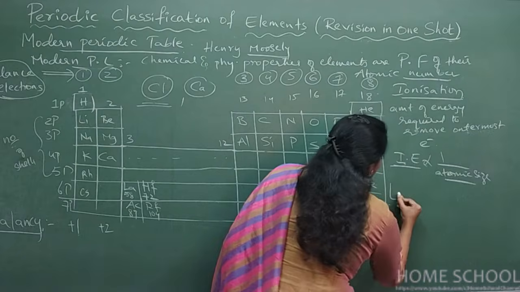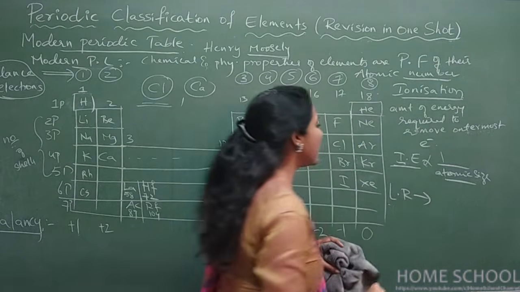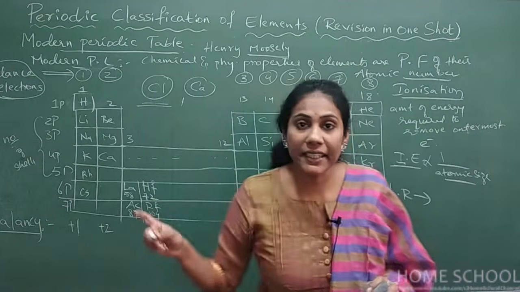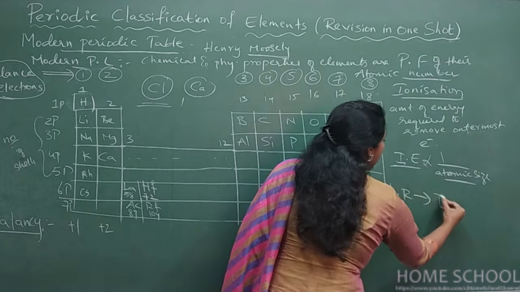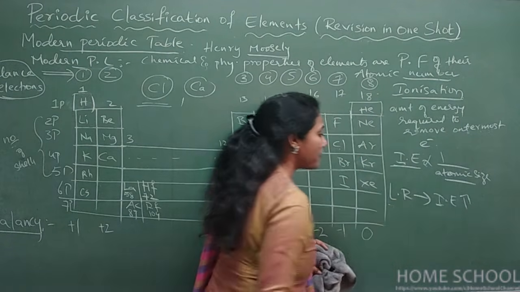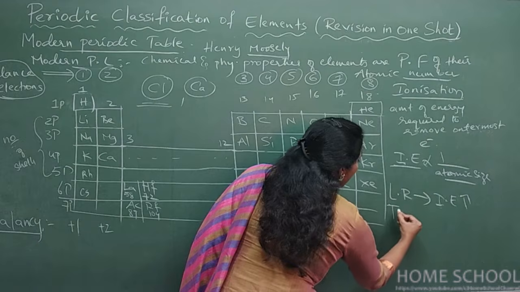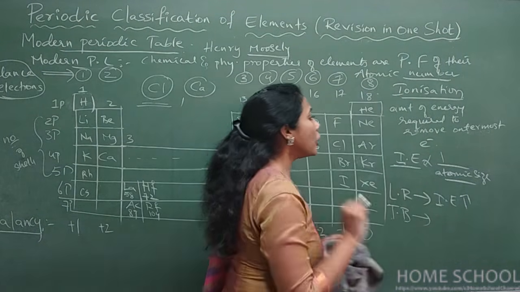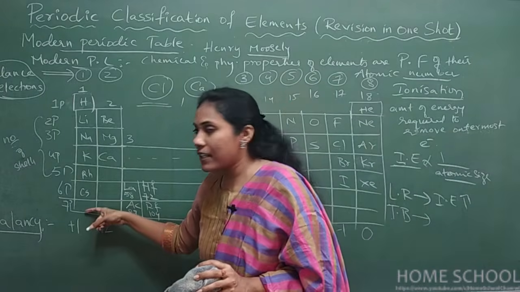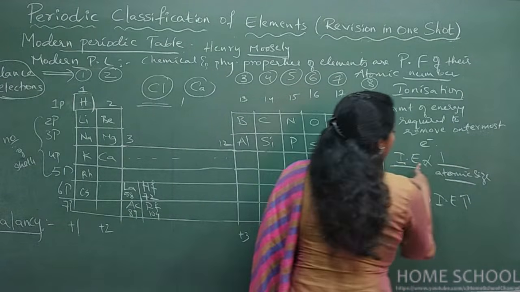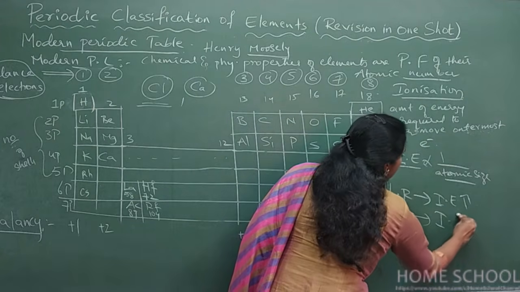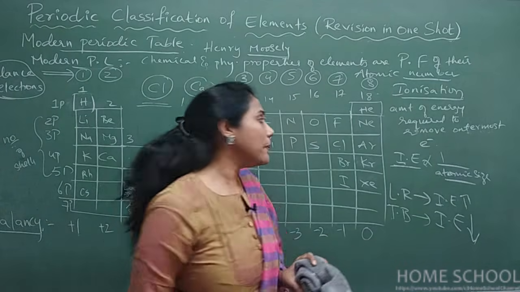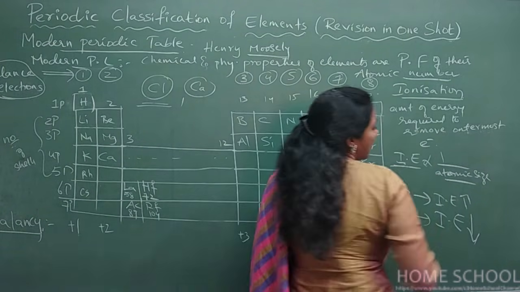So now can you tell me what happens to ionization energy from left to right? From left to right, size is decreasing, right? If size decreases, ionization enthalpy increases. Okay, can you tell me what will happen to ionization enthalpy from top to bottom? TB in the sense top to bottom. Top to bottom, actually size is increasing, no? If size increases, what will happen to ionization enthalpy? Ionization enthalpy decreases. Okay, so like this, every other property you can talk about with respect to atomic size.